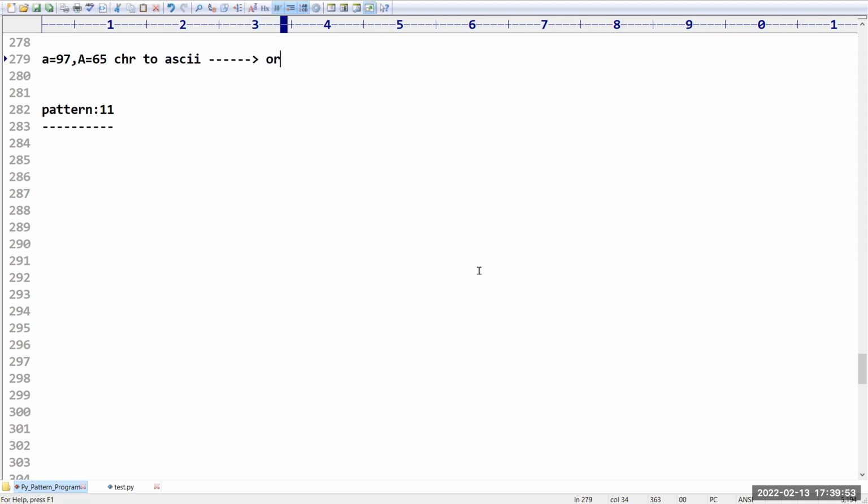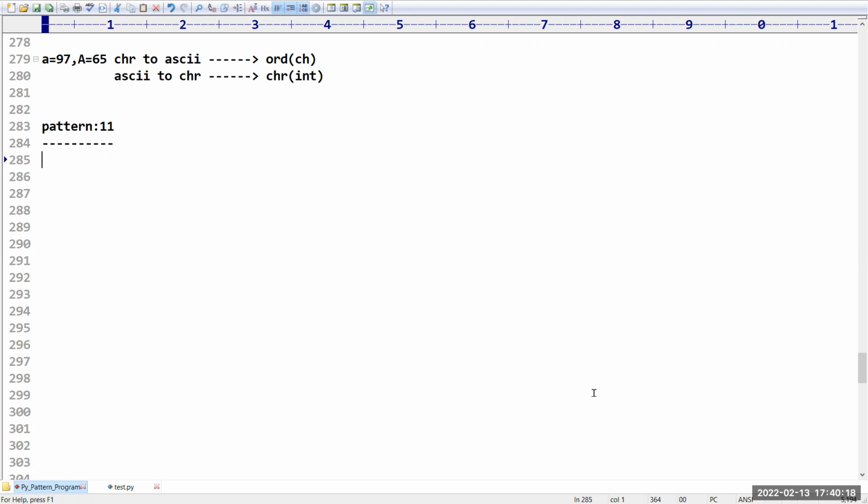There is one function called ord. Within brackets, you have to pass the character. Similarly, if I have an ASCII value and I want the corresponding character, we have a special function called chr. We have to pass an integer value. That logic I am going to implement here.